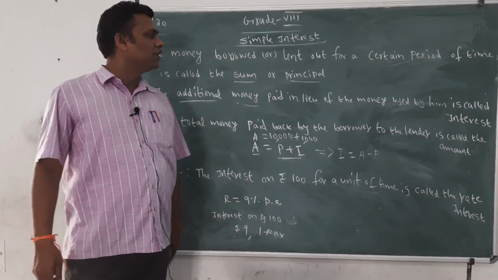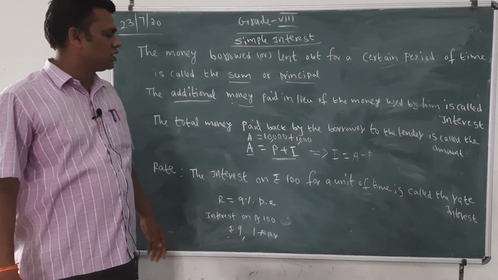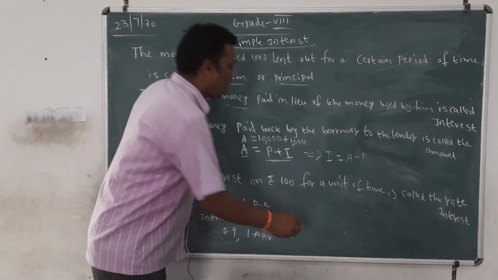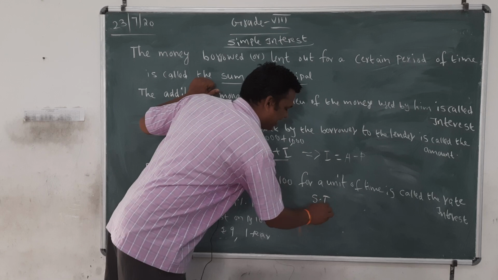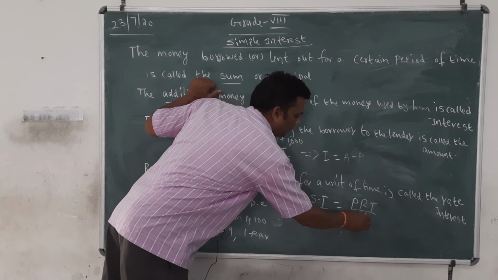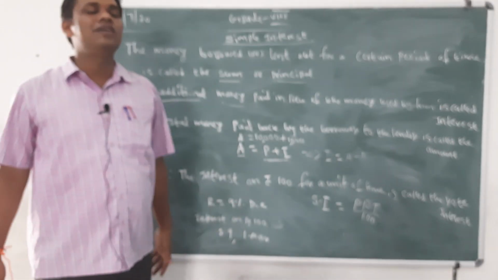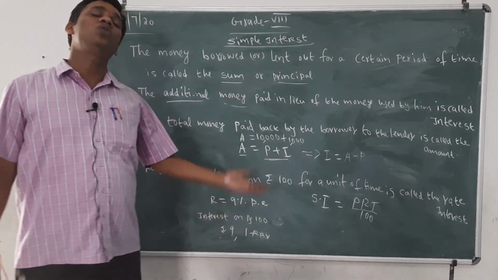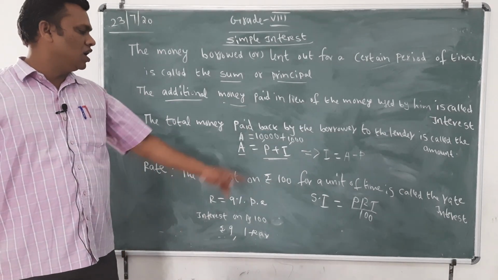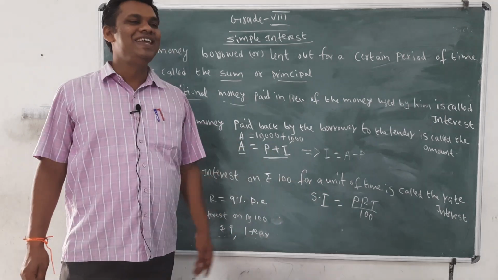So here we will use the formulas. Simple interest I equals PRT upon 100. SI or I, SI means simple interest, I also means interest, both are the same. P is the sum, R is the rate of interest, T is time.